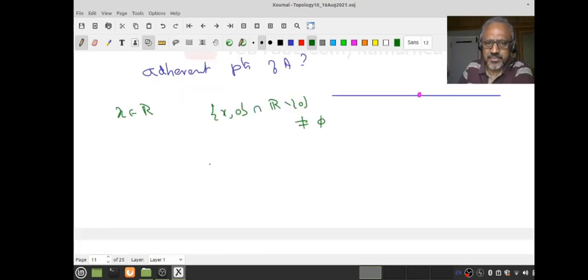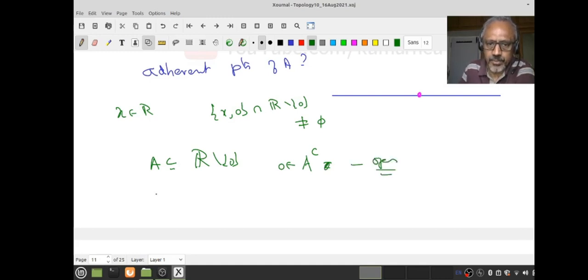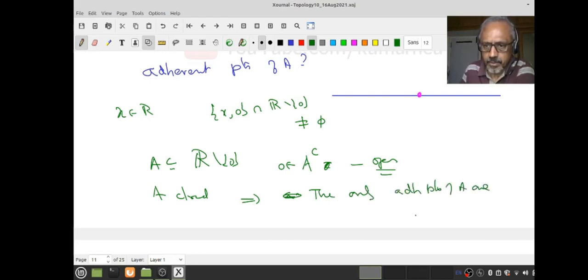But there is an easy way out. Let's look at R minus {0}. A is such an R minus {0}. Then what is A complement? A complement contains 0, so 0 belongs to A complement. Therefore, A complement is open, therefore A must be closed. That means the only adherent points of A are its elements.